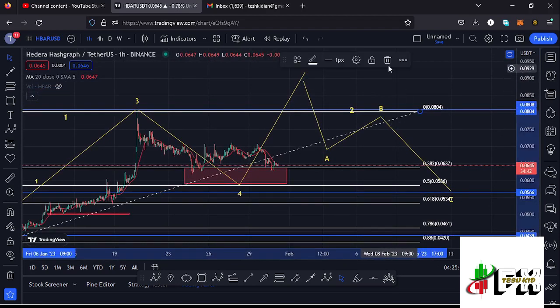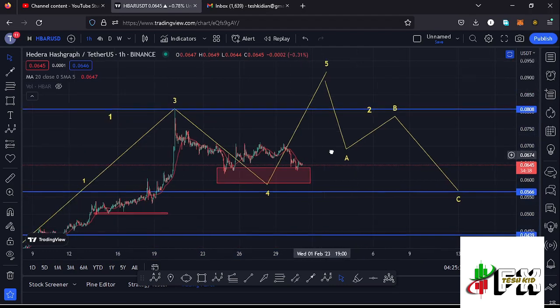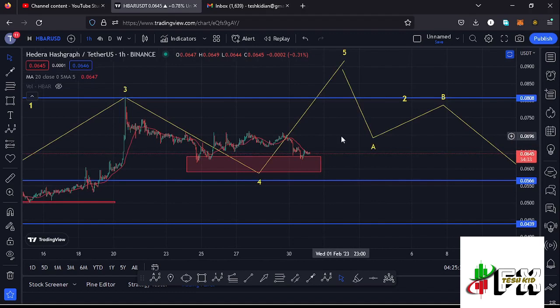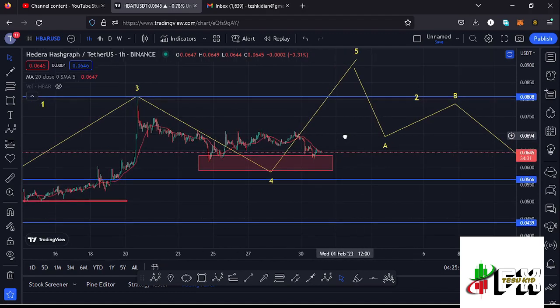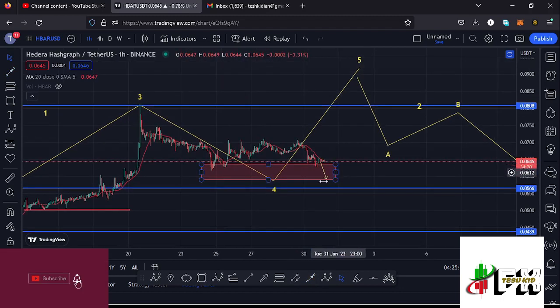So to give you the short-term scenarios that I'm expecting here on the Hbar chart, there are chances of continuing to push even lower, given that we have lost the 20-day MA here on the 1 hour chart, and that would mean it's now acting as resistance and fully supports a movement to the lower side to get fully into this red target area. And once we fully maximize the formation of this wave 4, then from there we can expect another bounce to the upside in the formation of that wave 5.